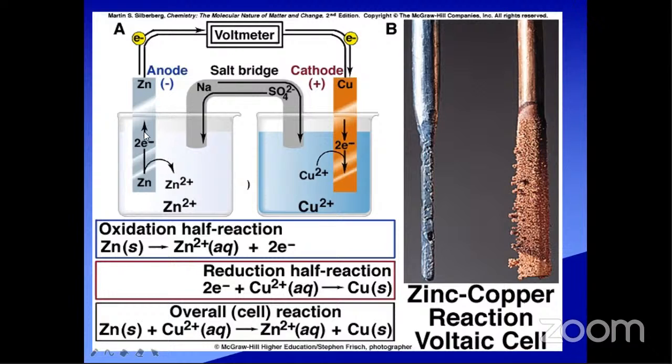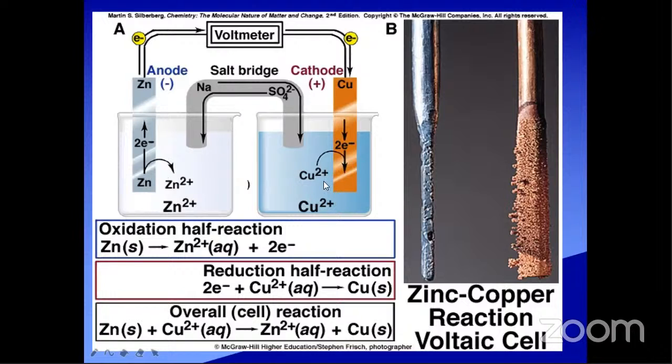The corresponding solution we are taking is zinc sulfate, the solution corresponding to the zinc electrode. We take it as the anode, and generally the anode has a negative charge. So zinc is the anode electrode, and copper is the cathode electrode.